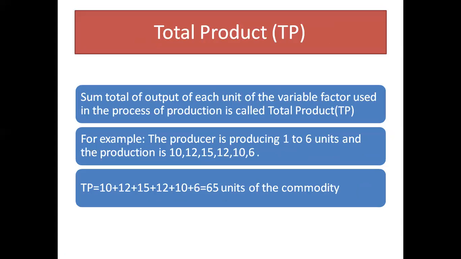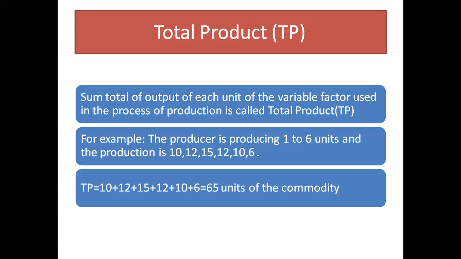When we talk about TP, TP is the total product. Total product means the total output which is generated by applying each unit of input. For example, if I have applied all inputs, then the total resultant output is known as the total product. So total product is basically the sum total of output of each unit of the variable factor used in the process of production. उसको हम बोलते हैं total product.